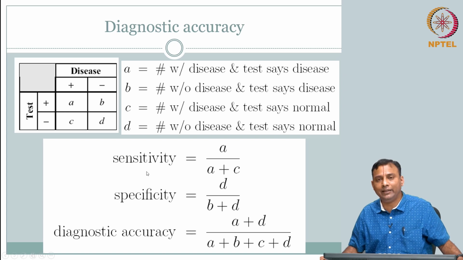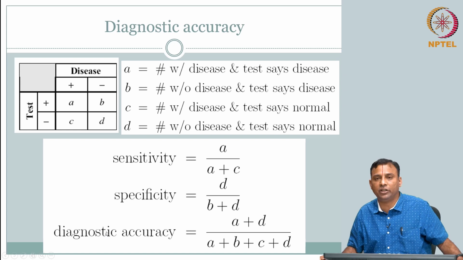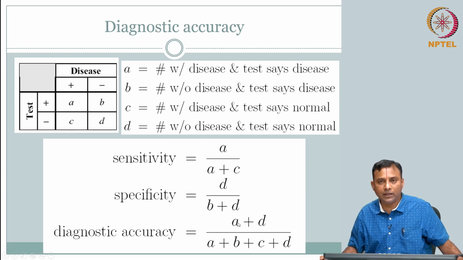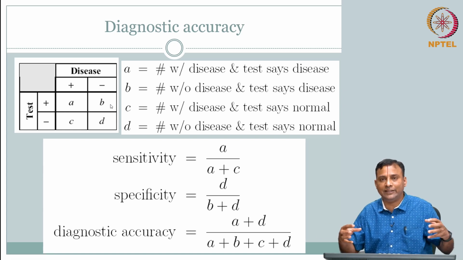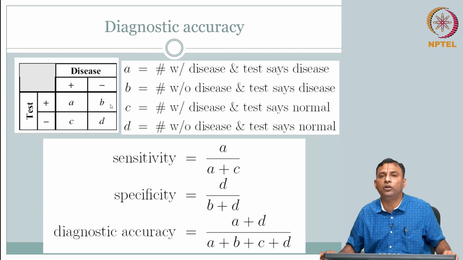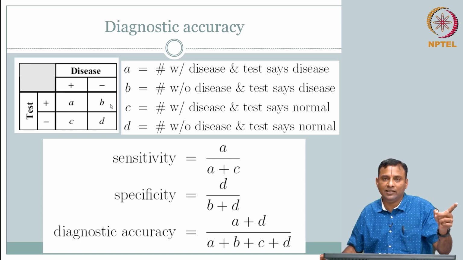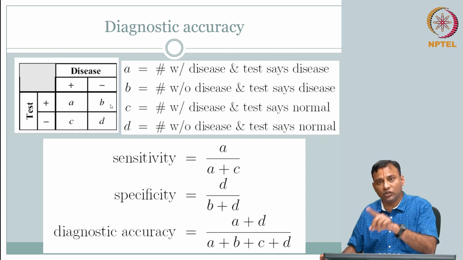Instead of doing it like that, one metric that combines both is your diagnostic accuracy. Diagnostic accuracy is essentially a sum total: how many times I correctly pick people with disease as disease, and how many times when I say they don't have disease, they don't have disease. Both sensitivity and specificity are combined together, and both are decisions. When I say there is a disease, that is a decision. When I say there is no disease, that is also a decision.